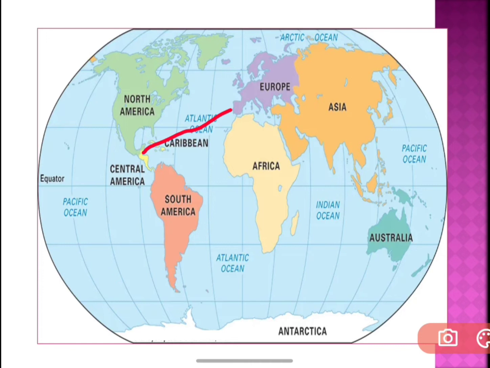That is, he went towards the west side, but actually they had to move towards the east side, isn't it, children? So Vasco da Gama started moving towards the east side and he reached India. Let's see how he completed his journey.